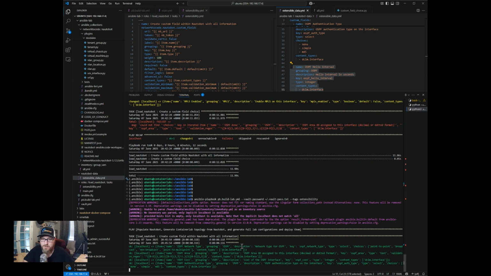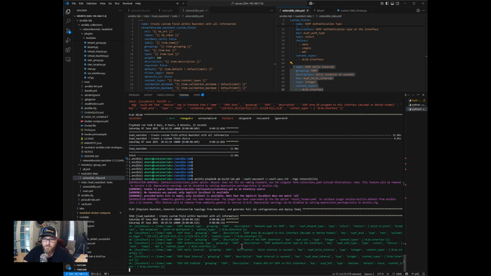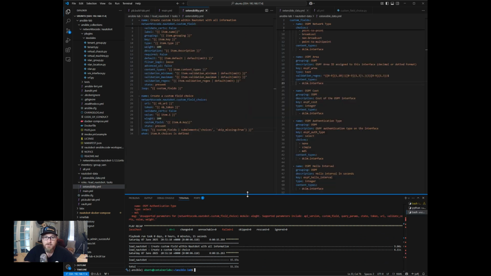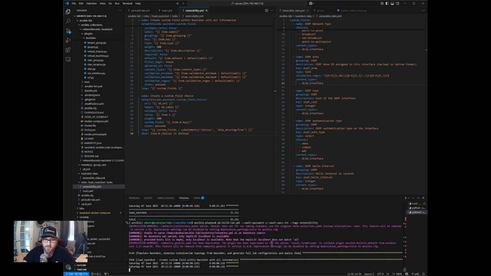One thing you'll notice is this green. So there's no changes being made because we've already added those custom fields. And so the module is validating that we're not adding those in green. Now, why did we fail again? The reason why this was failing is we want to make sure when we're defining a sub element in the loop, you actually define it correctly. So I had screwed up how I was using the skip missing true in here, when we're iterating over that sub element of choices. So what we want to do now, got this saved. Let's see if this works correctly at this point.